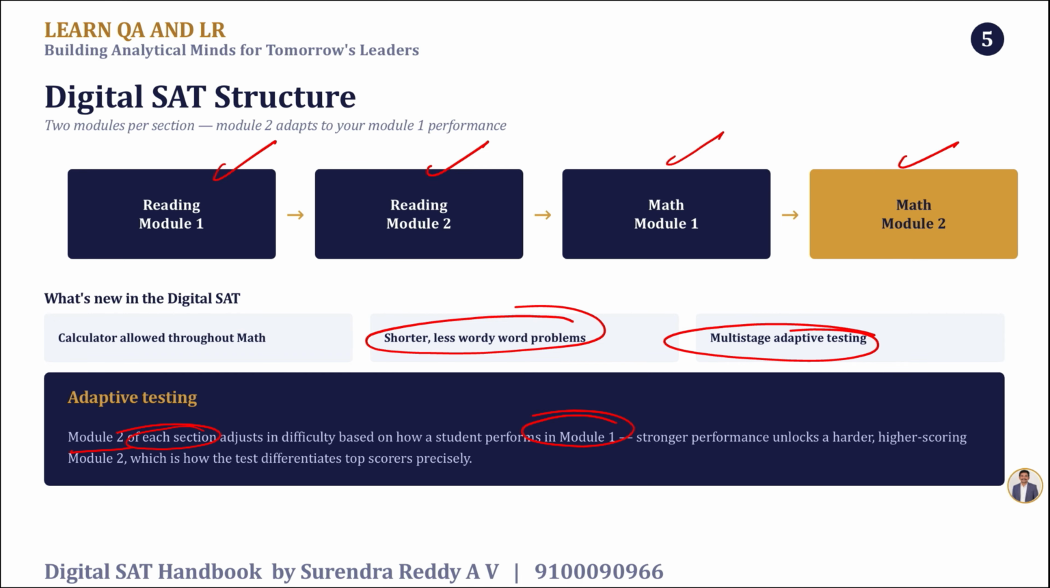That's why we keep telling students to have a firm hold on each and every topic, so that you can perform well even in module 1, which elevates your score to 650 to 700 minimum. Sometimes people tell me, sir, however well I do, I'm not able to cross 600. The reason is the adaptivity of the test is playing a role. If you do not perform well in module 1, you are limiting your marks to around 600 in math. Stronger performance unlocks a harder module 2 and higher scoring, which is how they differentiate top scorers precisely. So get the concepts properly. We will talk about that in a later stage of this video.